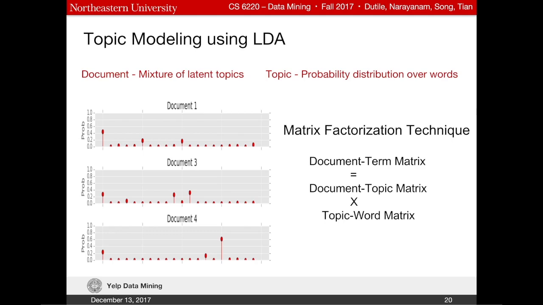We are using the LDA model to perform topic modeling, or to discover hidden features in our reviews. LDA assumes that each document consists of a mixture of topics and each topic is a distribution of words. So each word can be represented in multiple topics. Each document can be represented as a vector of all its words. A collection of reviews together can be represented as a document term matrix. LDA uses a matrix factorization technique to represent the document term matrix as the product of a document topic matrix and a topic term matrix.